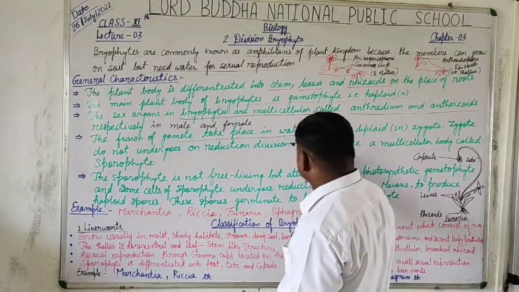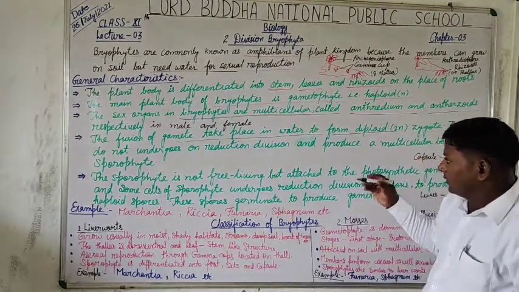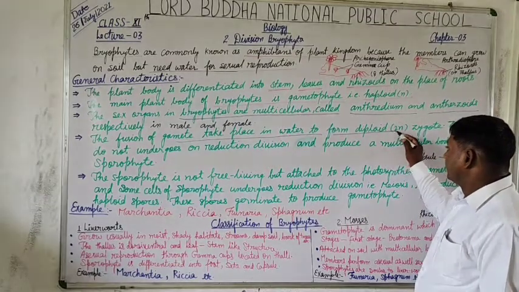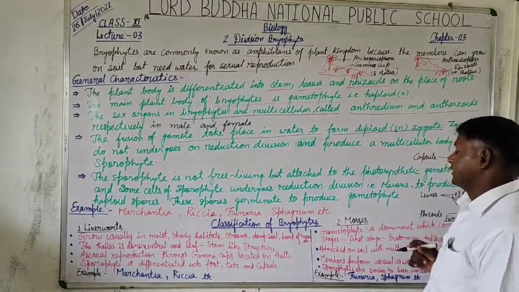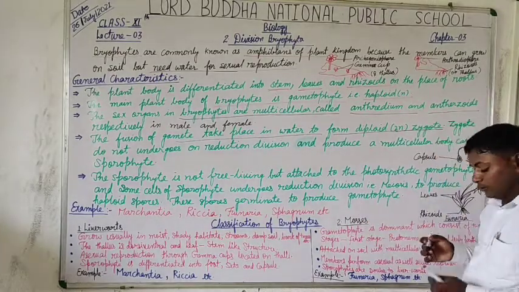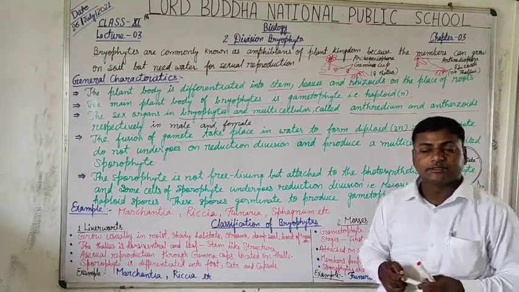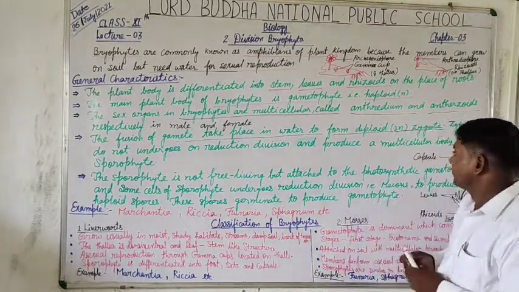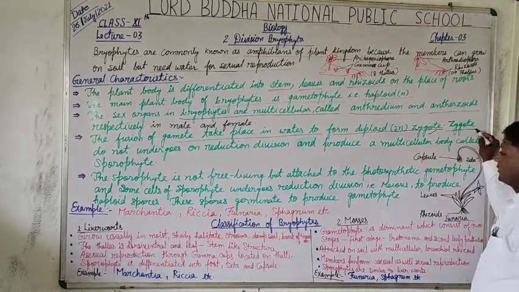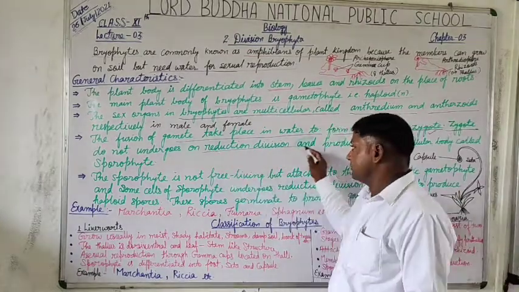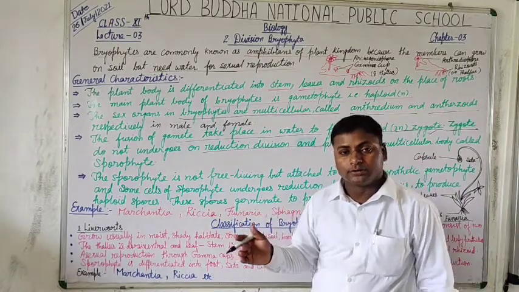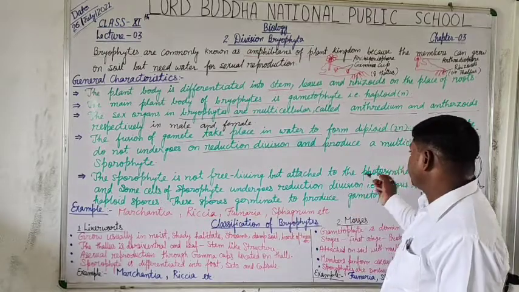So the gametes fuse in water to form a diploid zygote. It means external fertilization takes place in water, and the zygote so formed is diploid. The zygote does not undergo reduction division, it means meiosis does not occur, but the zygote produces a multicellular structure.